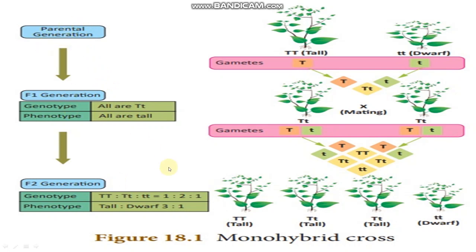This is the parental generation. This is all about monohybrid cross. It is called monohybrid cross because only one character is showing here. Only one character of hybridization takes place here. That's why this is called monohybrid cross, right? Later we will discuss dihybrid cross. Clear? So please remember the genotype and phenotype ratio here.